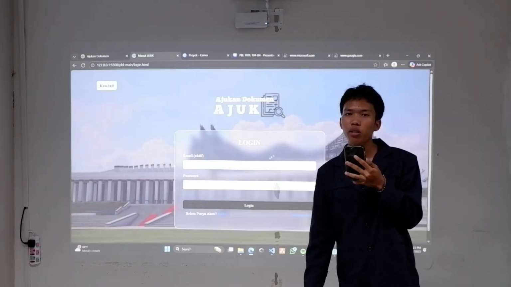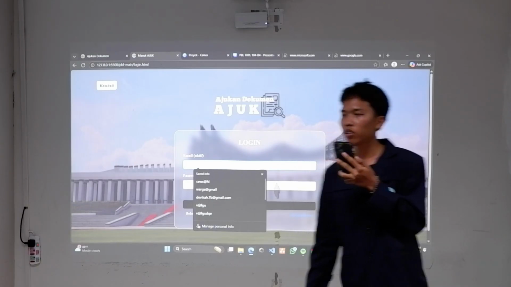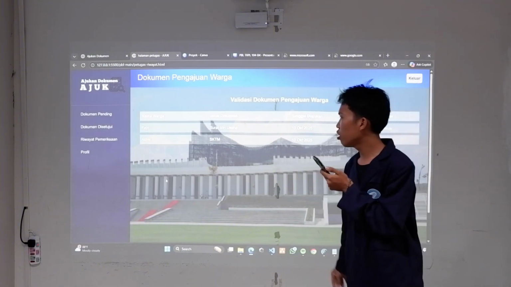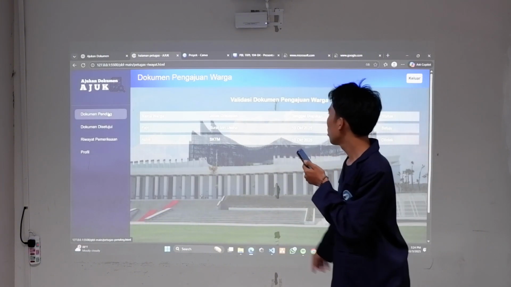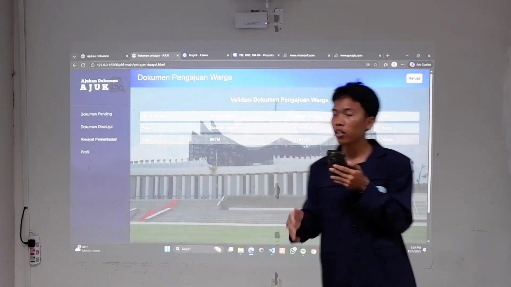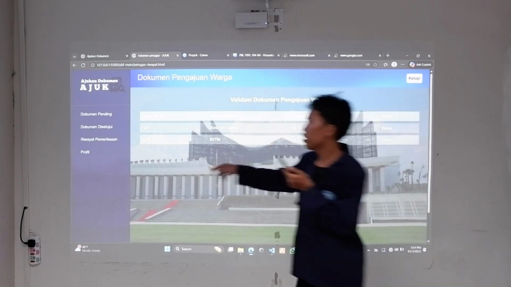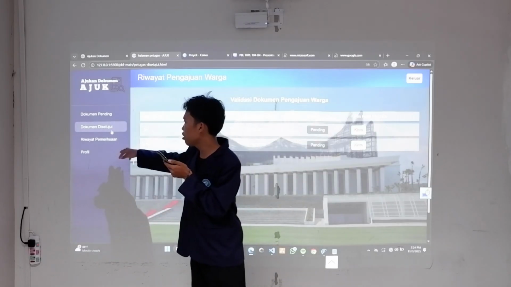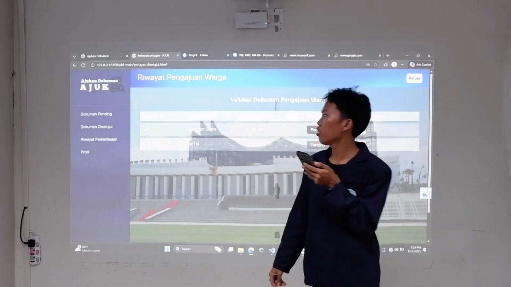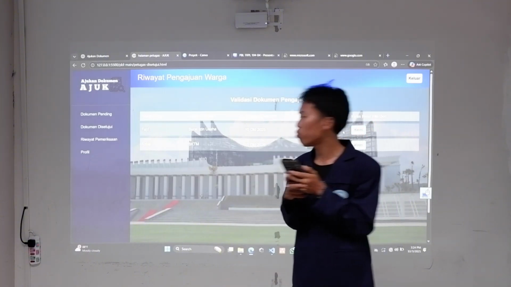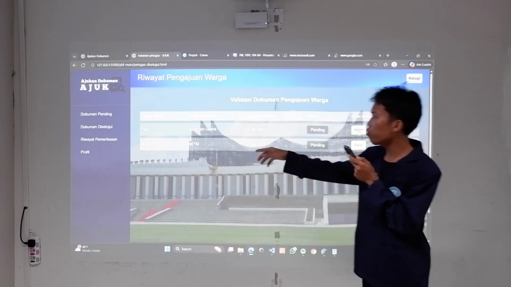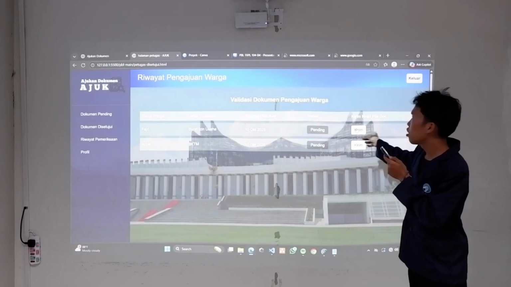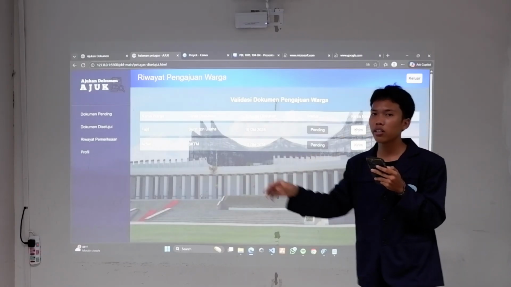Next. Okay, so right now we're going to try to log in as an officer. This is the dashboard of officers. The officers can see the documents that have been submitted by the residents, which they can approve through this navigation, and they can see the history of the documents that have been rejected or approved. If the document is already approved by the officers, the officers can send the approved document result to the resident.